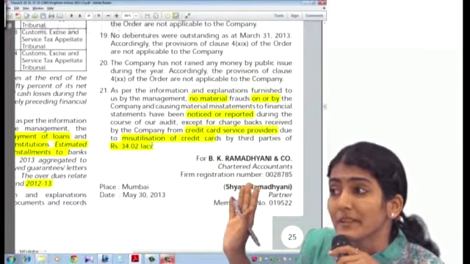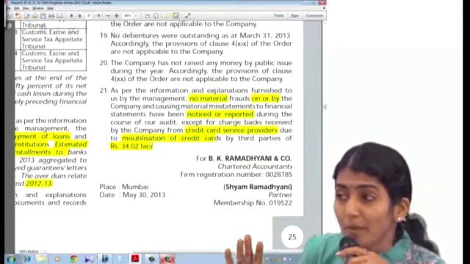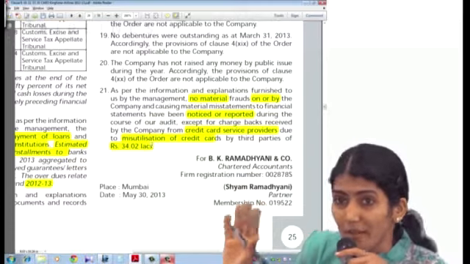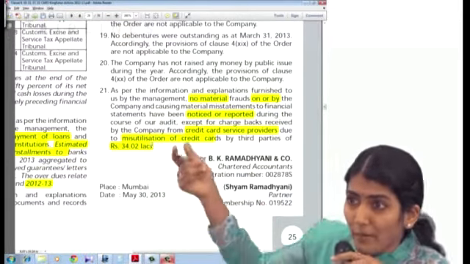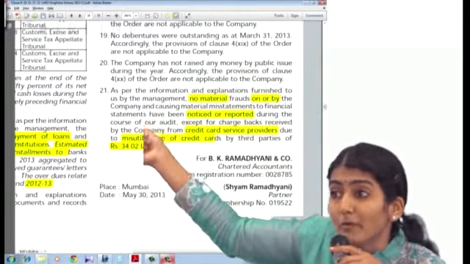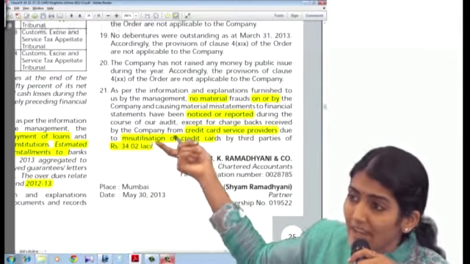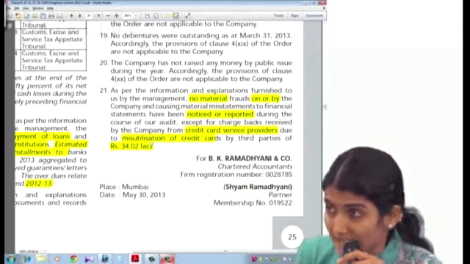So now this will not come in the new CARO. Because the new CARO, what does it say? The external frauds are not to be covered. But in the old CARO, this point was not there. But what I wanted to show you anyways is that the nature and the amount involved is to be indicated.